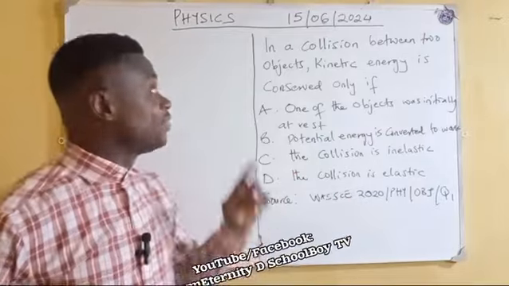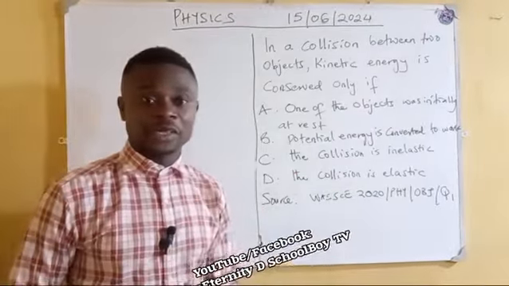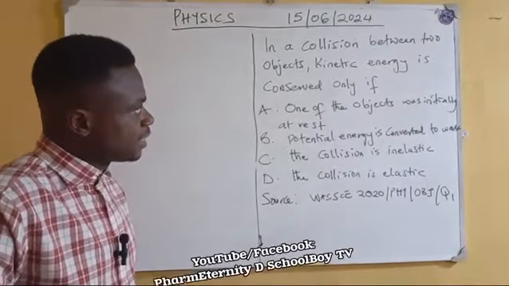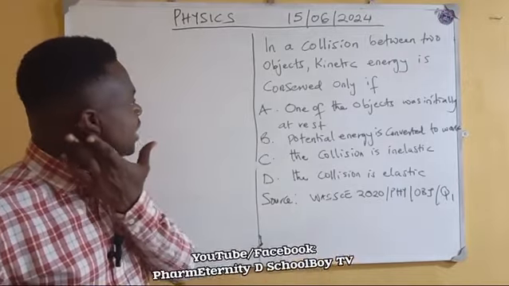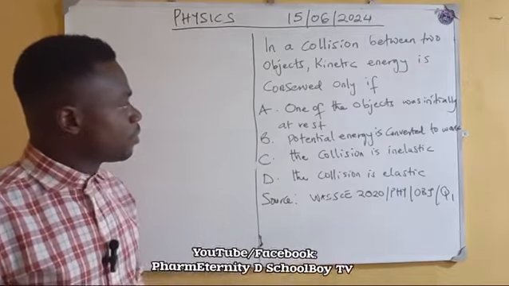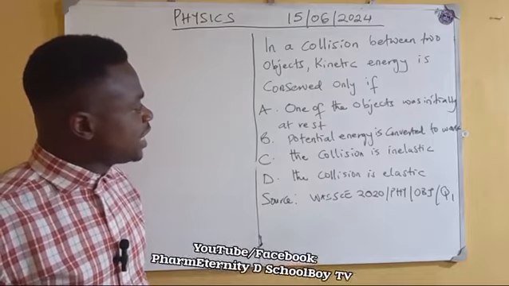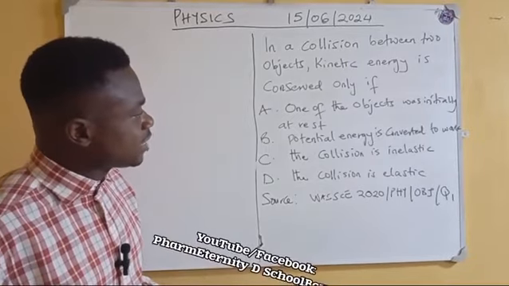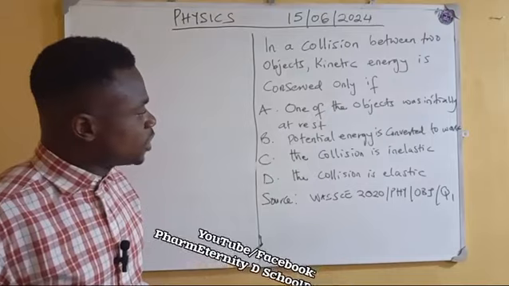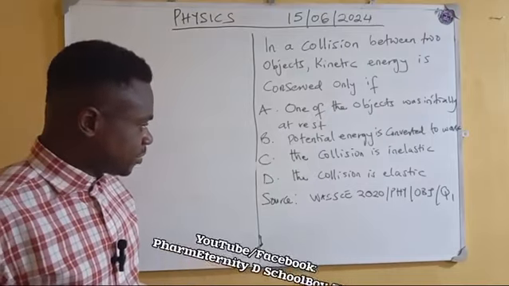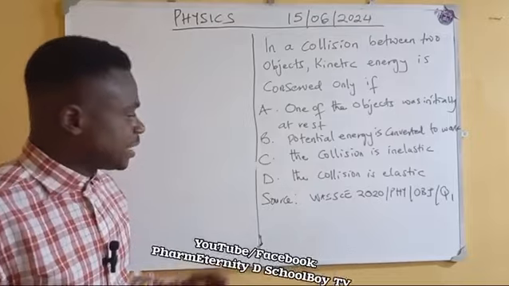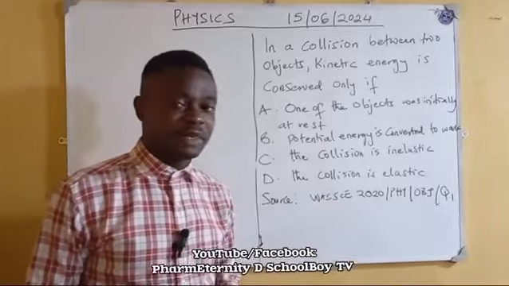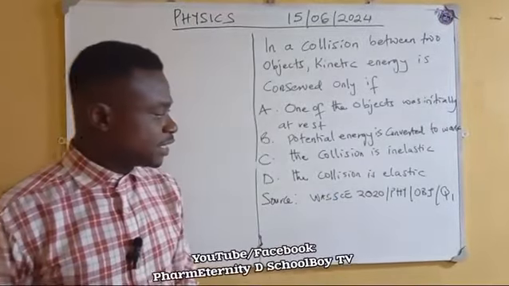Today, we'll take a look at physics and we have a question on the board. The question says, in a collision between two objects, kinetic energy is conserved only if: A. One of the objects was initially at rest. B. Potential energy is converted to work. C. The collision is inelastic. D. The collision is elastic. The question source is West Africa Senior Secondary School Certificate Examination WASSCE 2020 Physics.